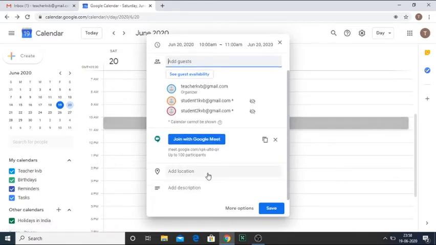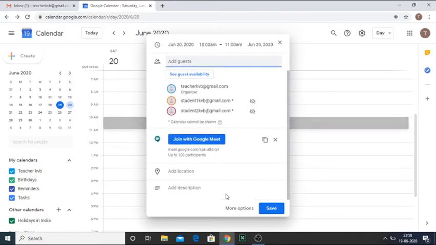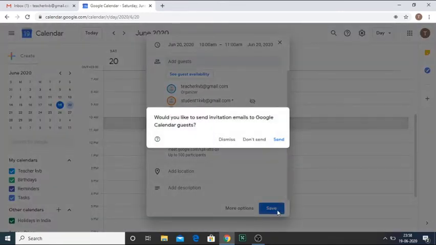Now click on Google Meet. Now we'll go and save it. These are the informations to be filled. After filling, now I click on save. Now they are asking whether the information should be sent. For the time being I don't want to send it. I click on don't send.